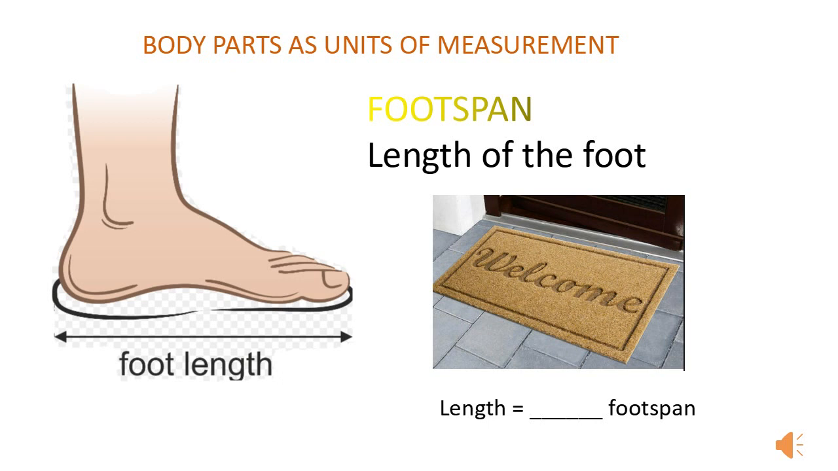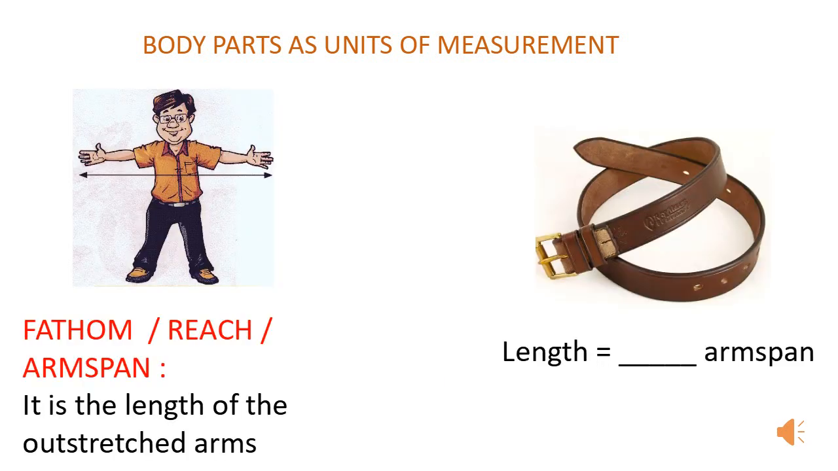Foot span is the length of the foot. Measure the doormat at your house in foot spans and write it in your notebook. Fathom, reach or arm span means the length of the outstretched arms. Now measure the belt of your father and write its length in arm spans.